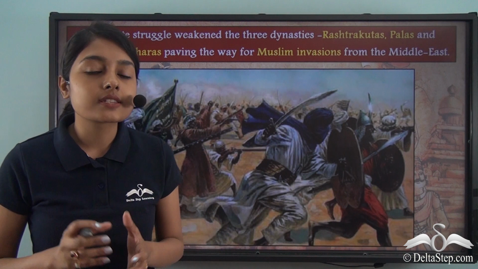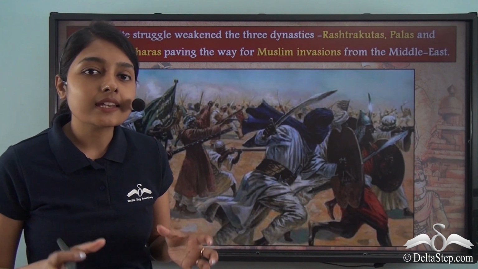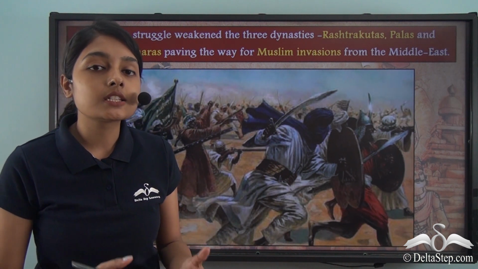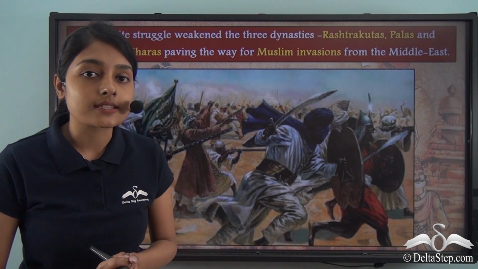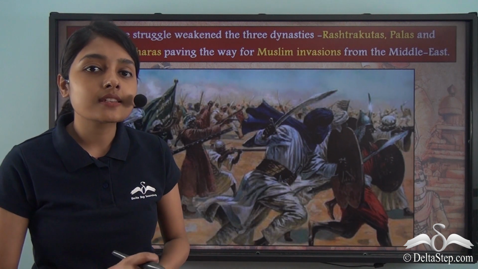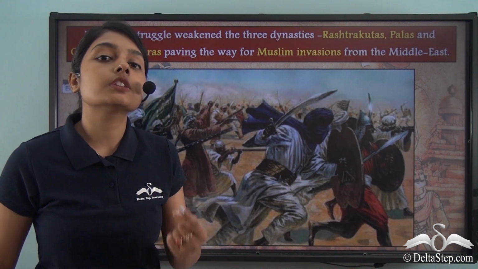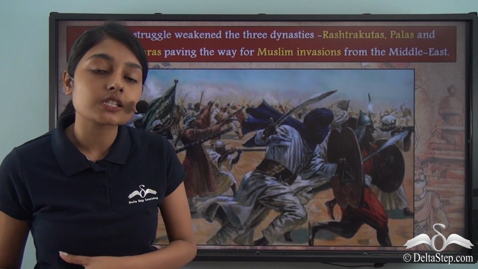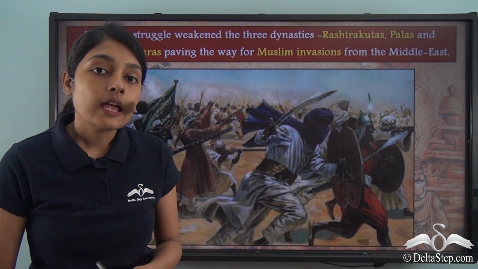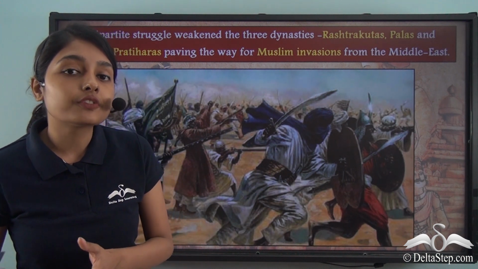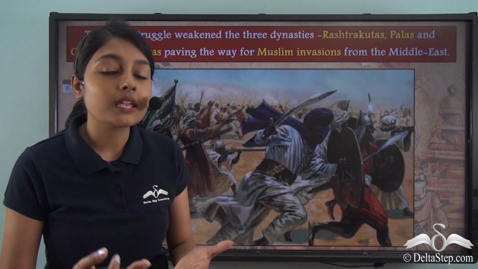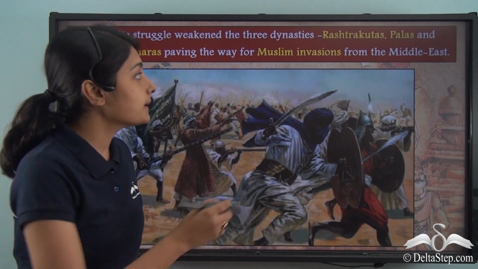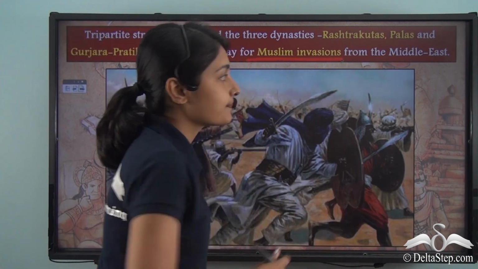Now, because of this tripartite struggle, the 3 dynasties did not realize that, unwillingly so, they were leading to the weakening of their own dynasties. Because the rulers of these dynasties were looking forward to capturing just one region, and in this process they were leading to the disintegration of their own dynasties. Now, the disintegration of these 3 dynasties also made the ground fertile for something. That something would be Muslim invasions.